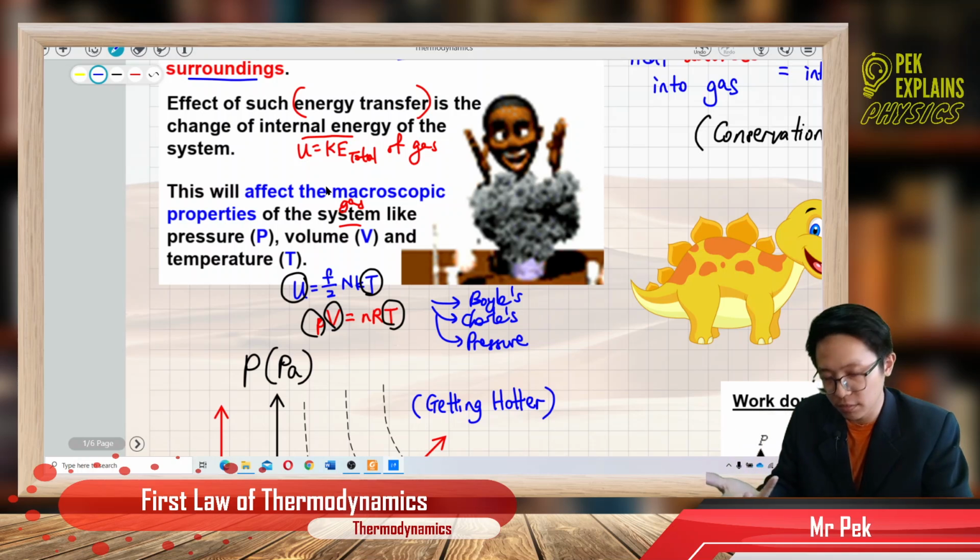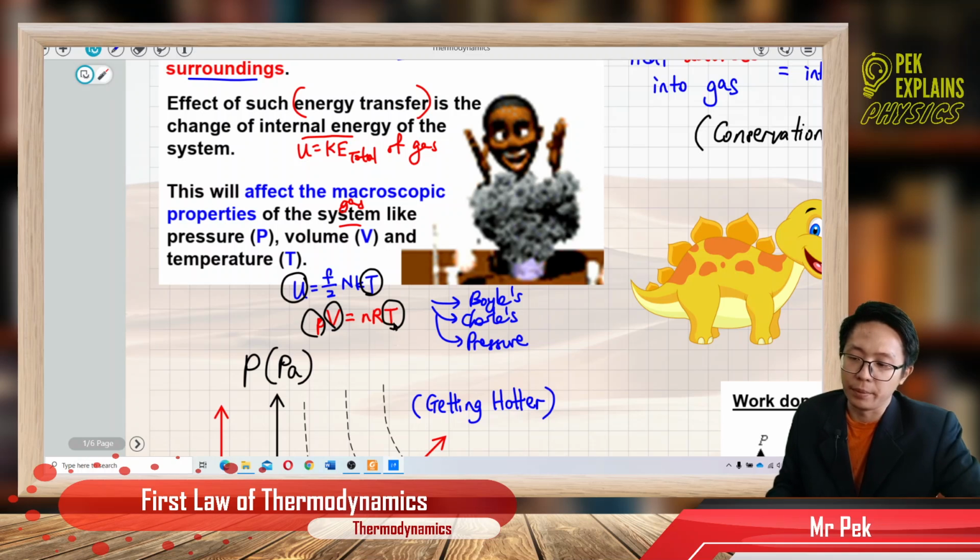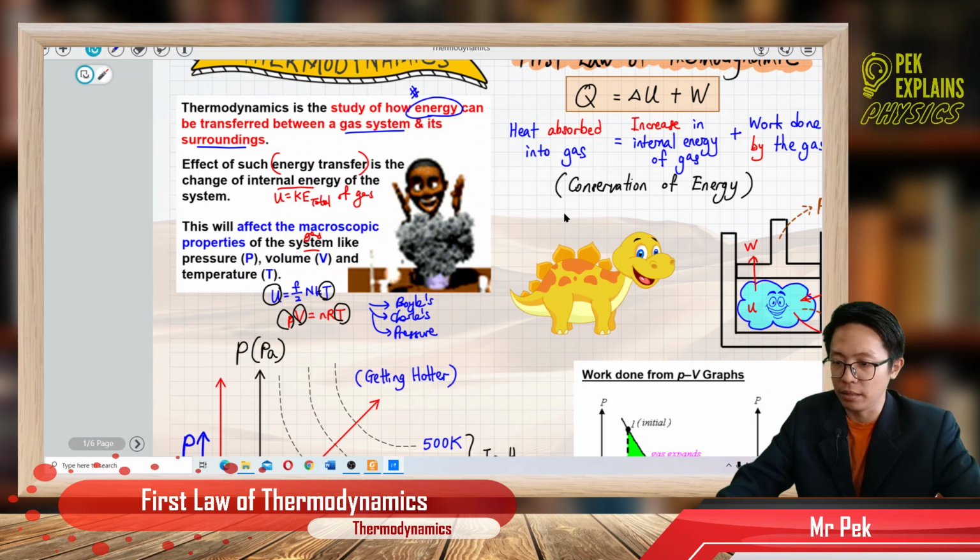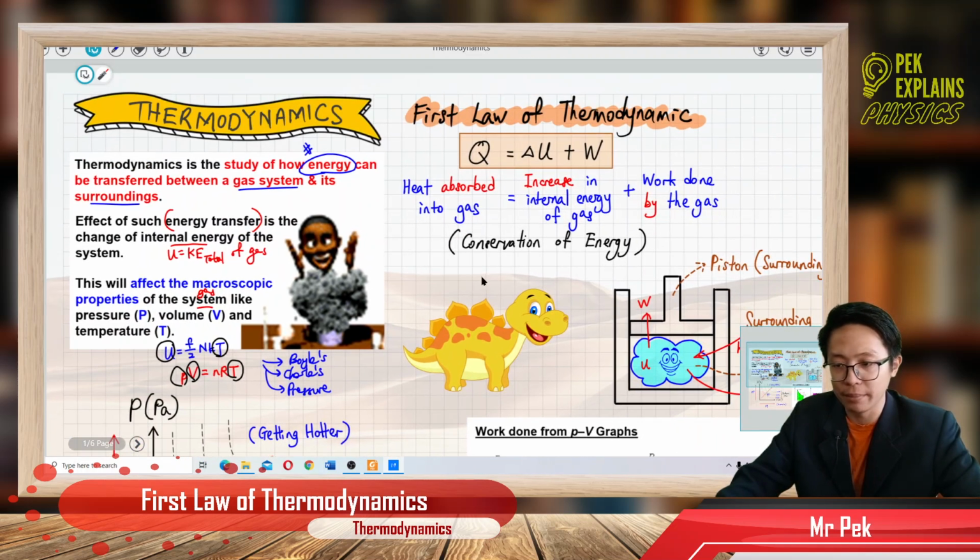All these come into effect because of PV equal to nRT, because of the changes of pressure, volume, and temperature. Okay, that's about the thermodynamics.